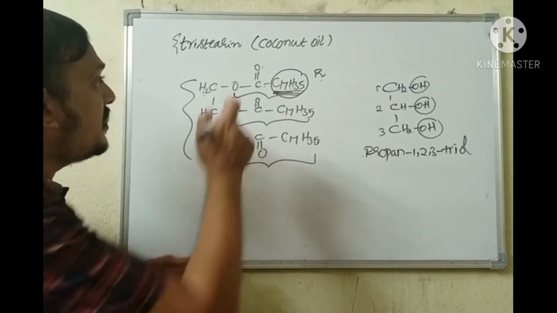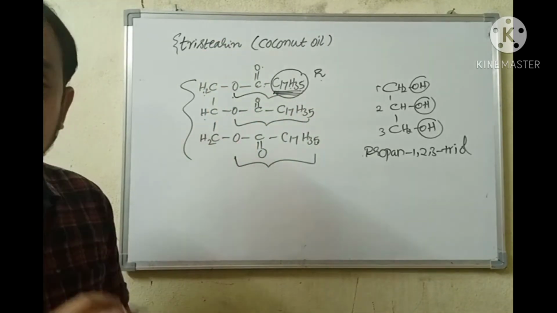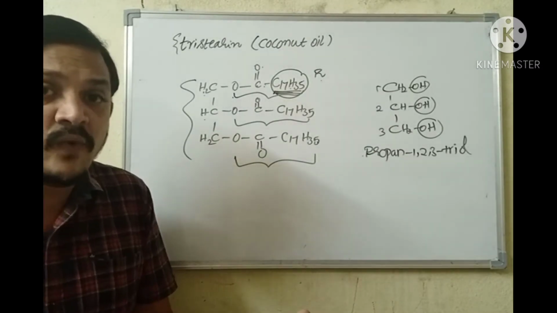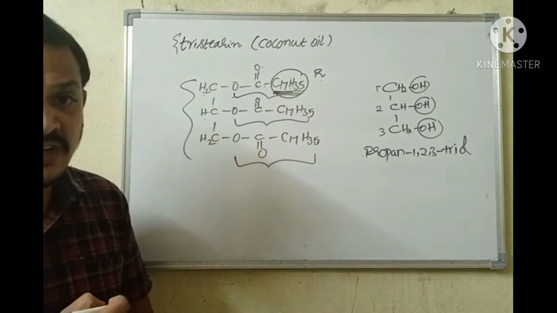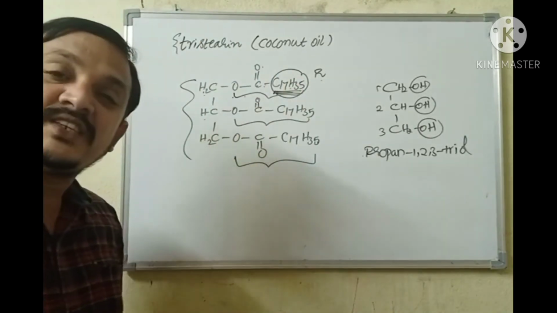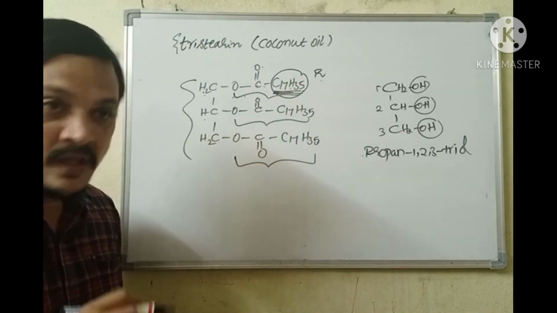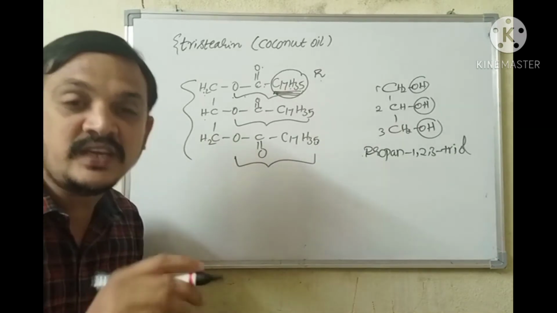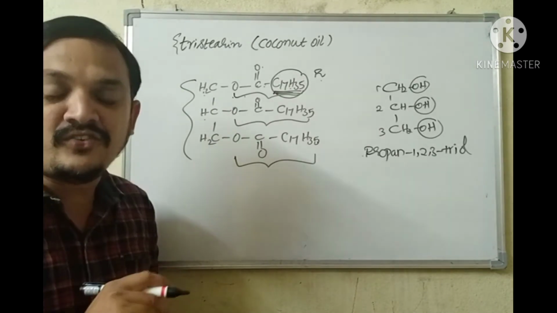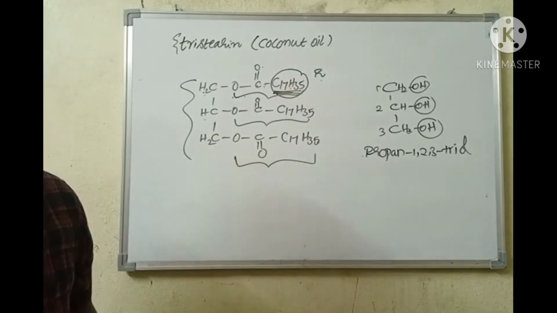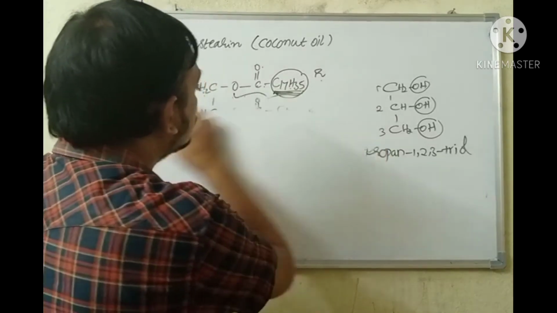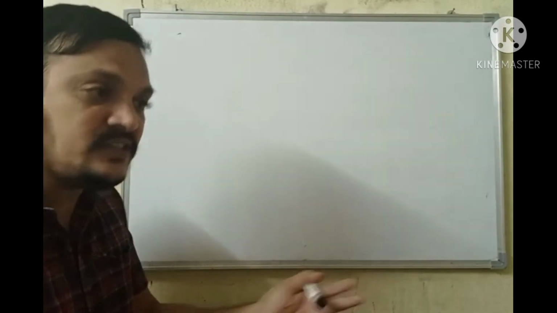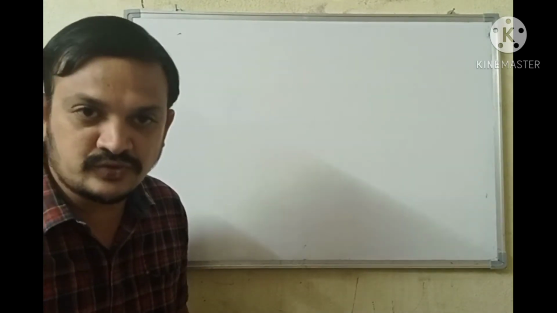Coconut oil contains stearic acid ester. But what do I require for the manufacture of soap? Stearic acid. That means ester is to be converted into acid. The process by which ester is converted into acid in soap manufacture is known as saponification reaction. What is saponification reaction? A reaction in which soap is produced.